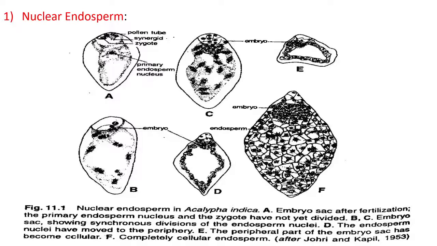According to the development of nuclear endosperm, diagram A shows the embryo sac after fertilization. The primary endosperm nucleus and the zygote have not yet divided.